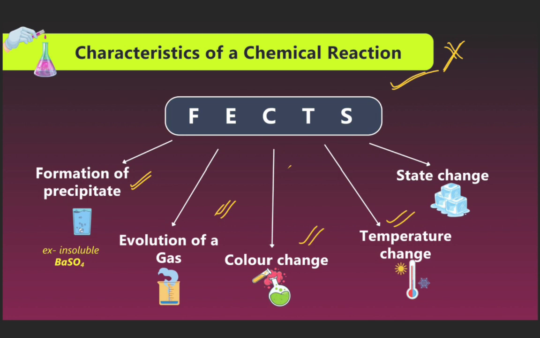So we can see the characteristics of a chemical reaction, how many changes are carried out. There are five facts of the changes. FACTS means formation of a precipitate, evolution of gases, color changes of the compound, changes in the temperature of the substance, and changes in the state of the compound.